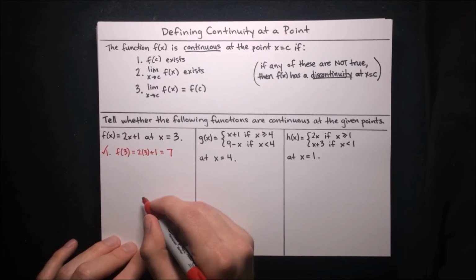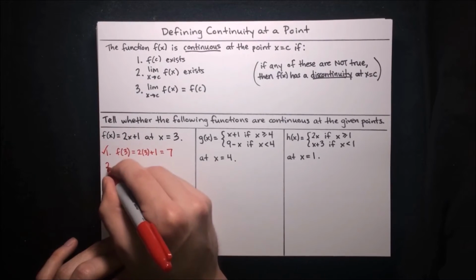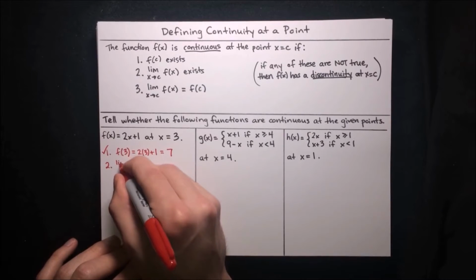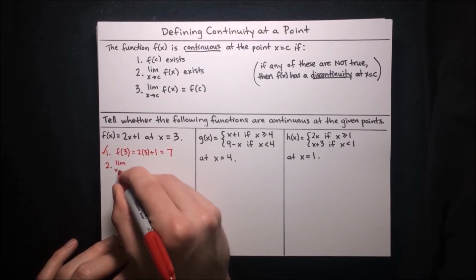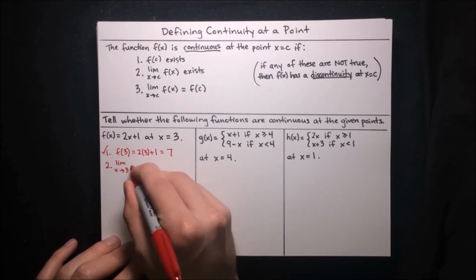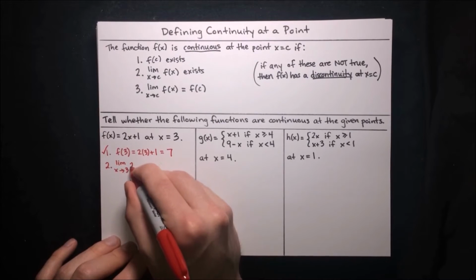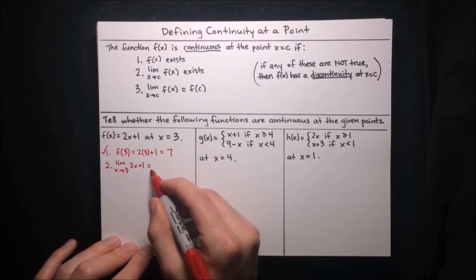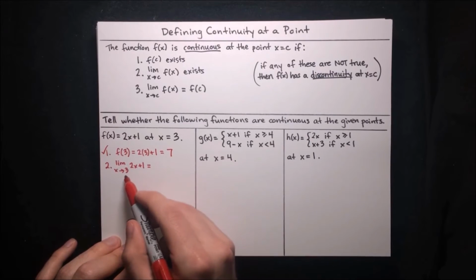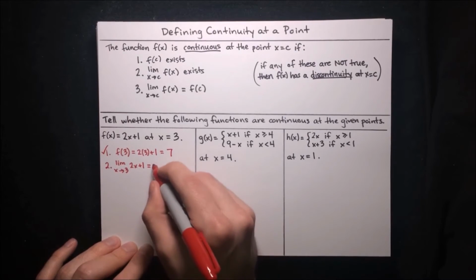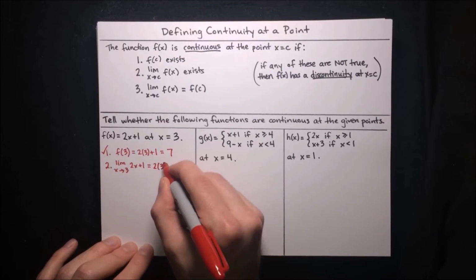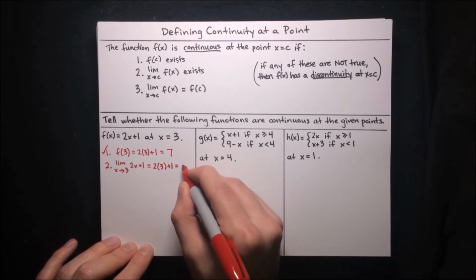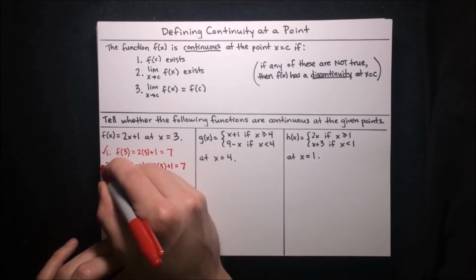That's all fine. And we also need that requirement number 2, the limit as x approaches c, in this case as x approaches 3, of f of x, which is 2x plus 1. We need to make sure that exists. And well, we can just solve this limit by direct substitution. Just plug in 3 for x here. So that's 2 times 3 plus 1, which is also 7. So that exists. That's good.